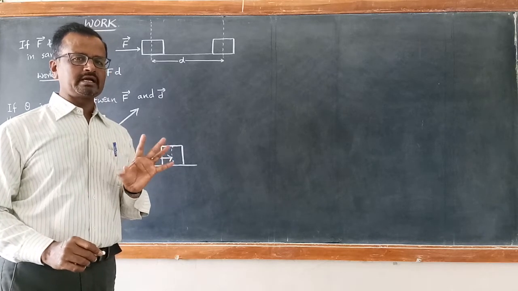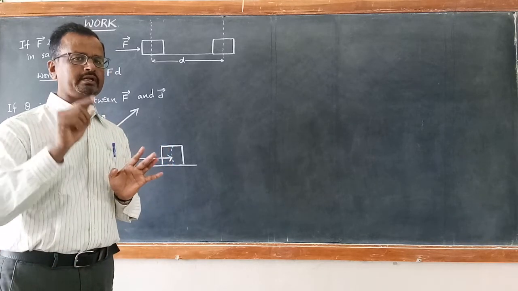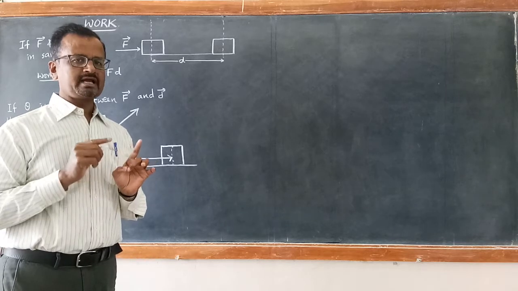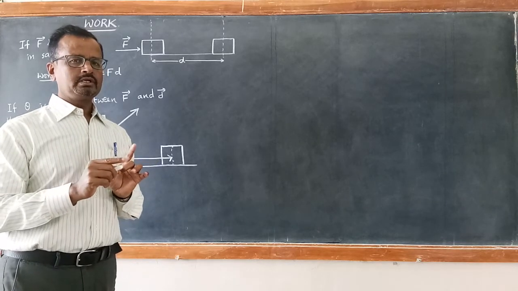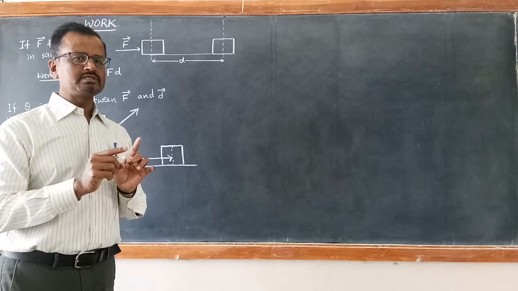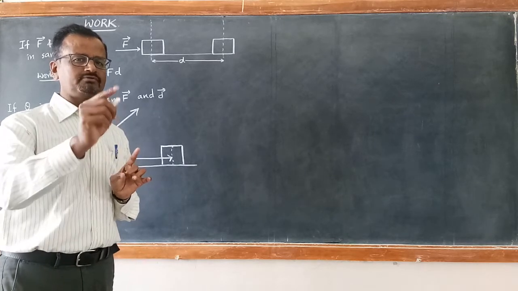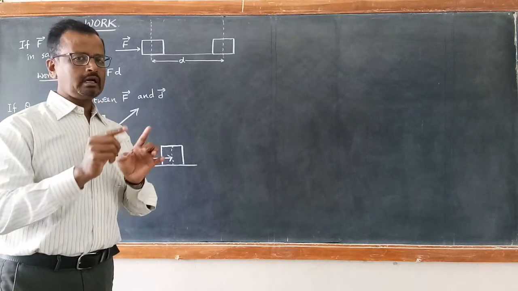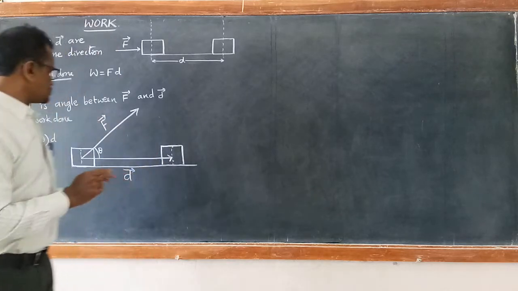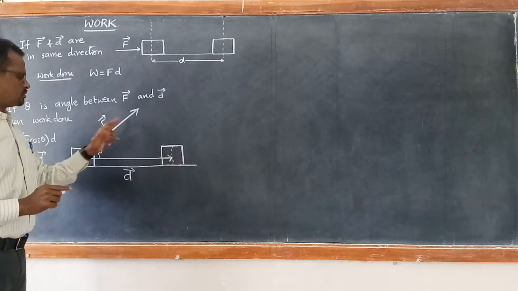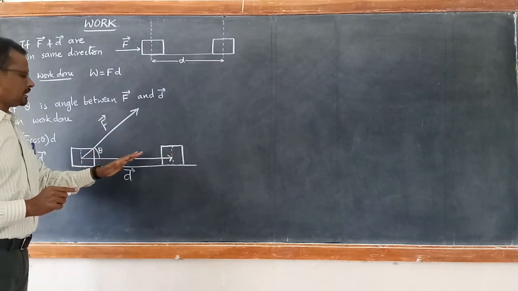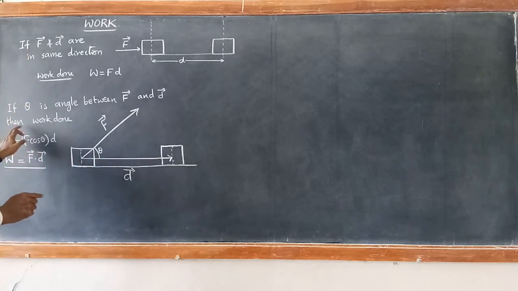You will be leaving the striker in one direction, the coin will be going in another direction. So the striker exerts a force in some direction with some angle theta between the motion of the coin and the striker.